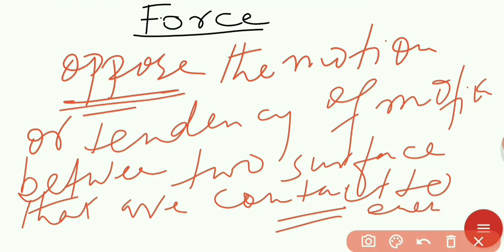The main function of the friction force is to oppose the motion.